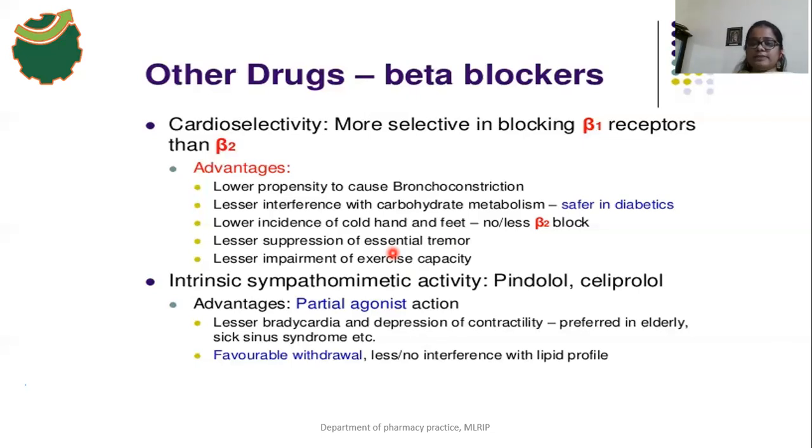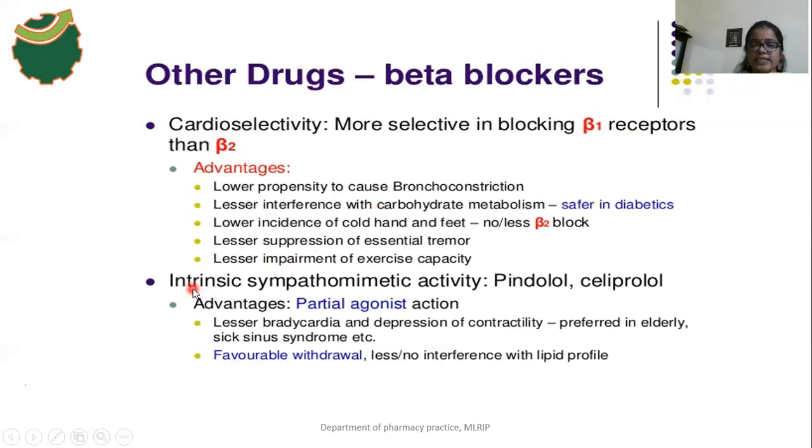So these beta 1 selective drugs only block the beta 1 receptors. They do not block the beta 2 receptors, because the glycogenolysis process, the lipolysis process, and the vasodilation effect are mediated by beta 2 receptors. So these cardioselective drugs do not affect glycogenolysis, lipolysis, or vasodilation. That's why there's a lesser impairment of exercise capacity. So this is an advantage of cardioselective drugs.